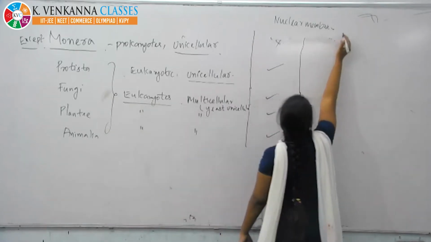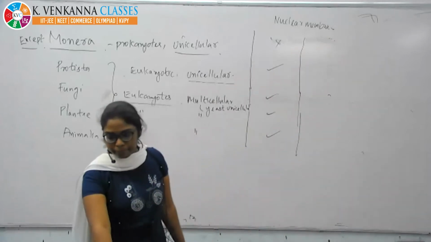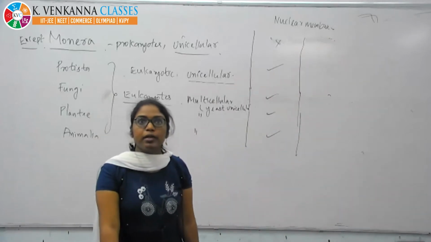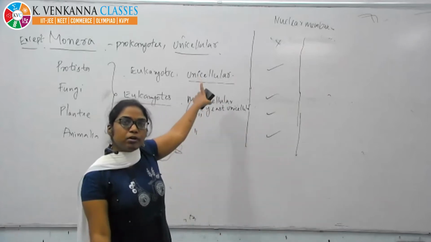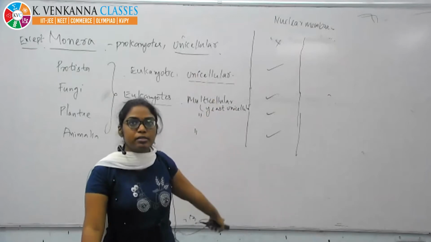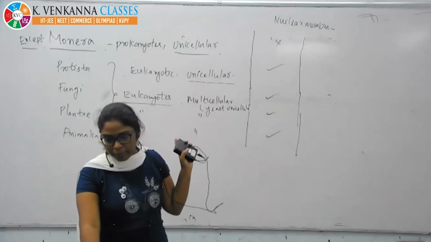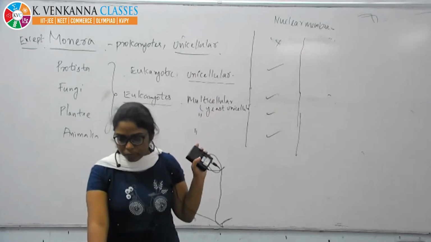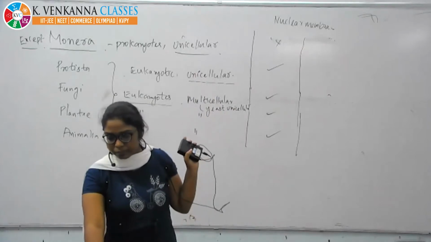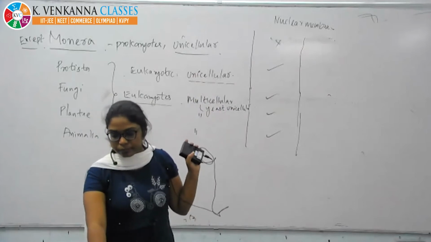Coming to the body organization: unicellular, unicellular, multicellular, multicellular, multicellular. When we talk about the nuclear membrane, Monera doesn't have the nuclear membrane.